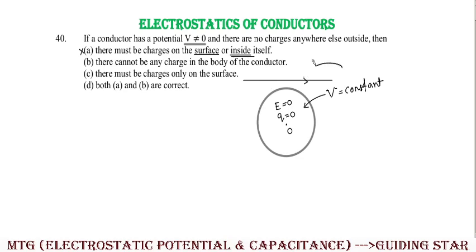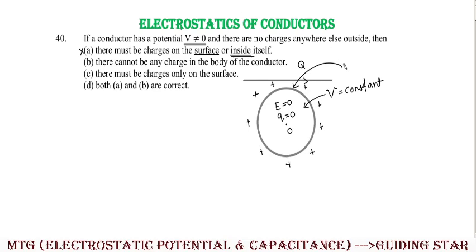If I give a charge Q to this conductor, those charges would not be there in the body, not only inside but also on the surface. So all the charges would reside only outside. So this is also wrong.